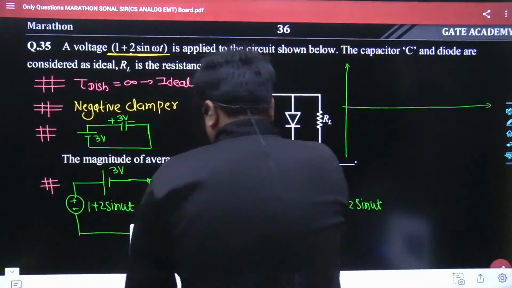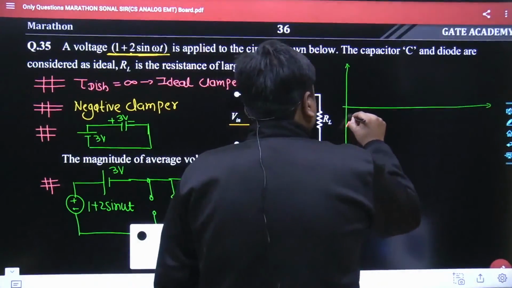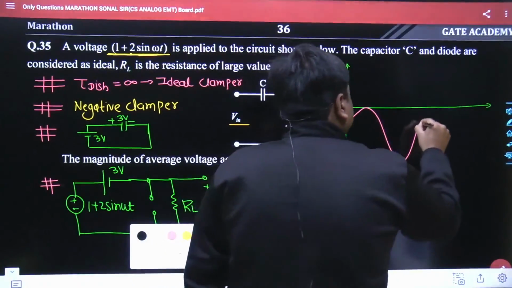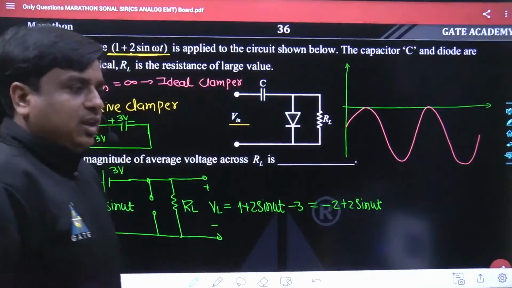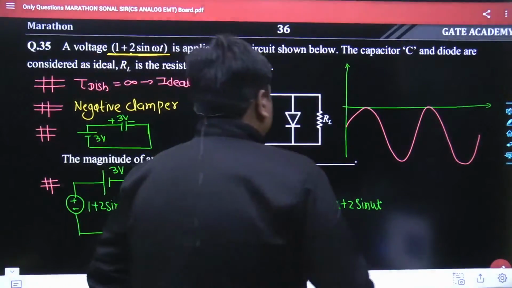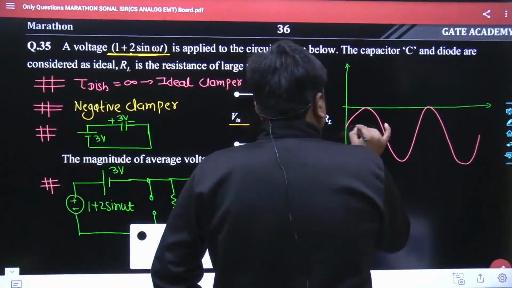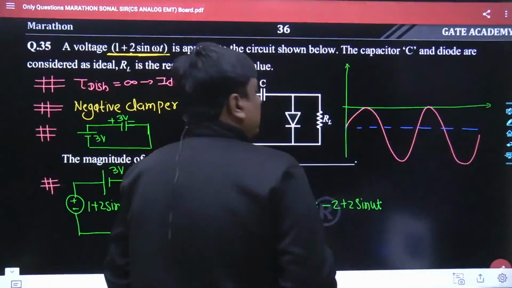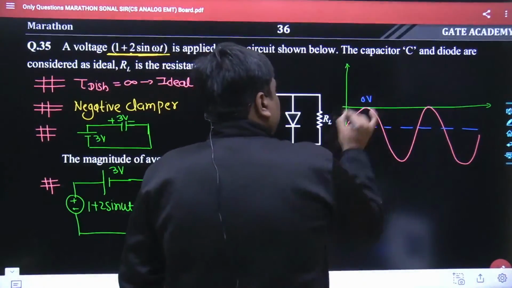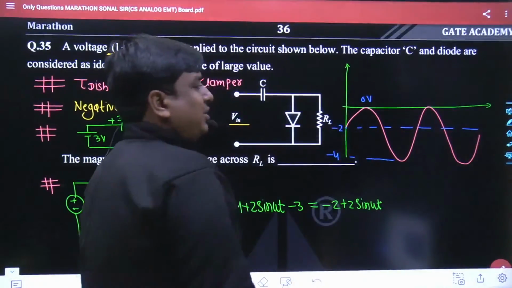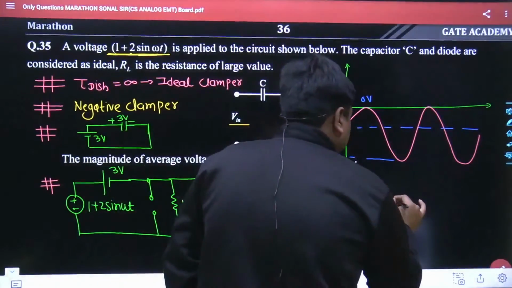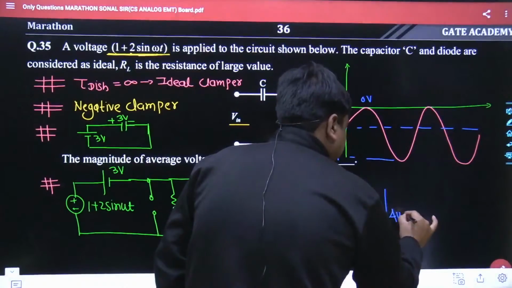So put together, it is going to be an oscillating signal, and it would be sort of this. Agreed? Yes, sir. We are able to understand till this point. So here goes 0 volt, here goes -2 volt, and here goes -4 volt. Its average value, if we calculate, is nothing but -2.